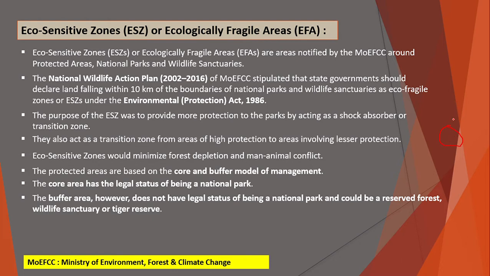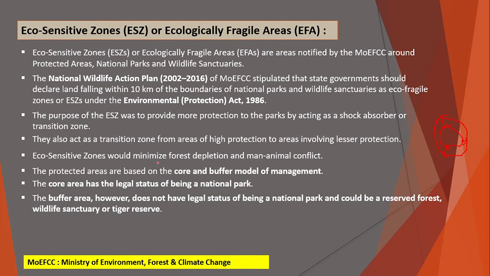Now the Ministry of Environment, Forest and Climate Change asks the state government that the land area falling within 10 kilometers of the boundary of the zone will be declared as an ESZ.